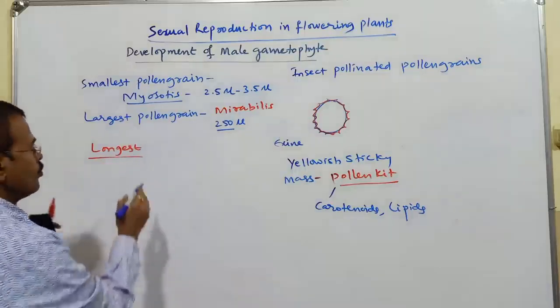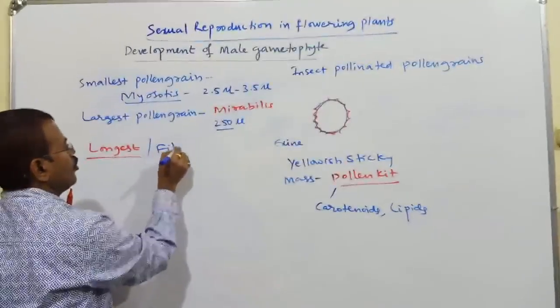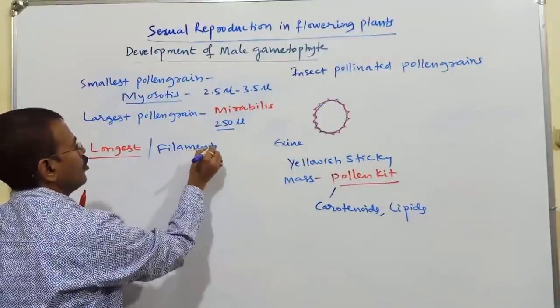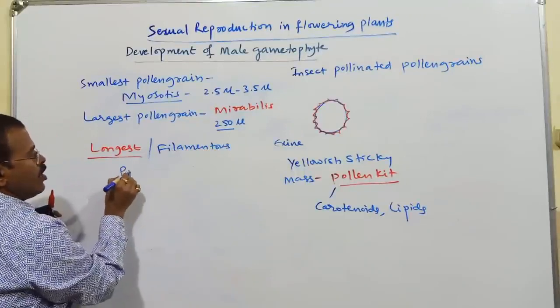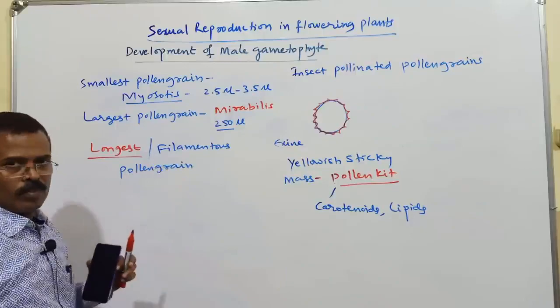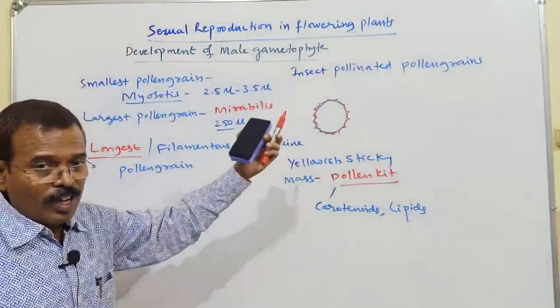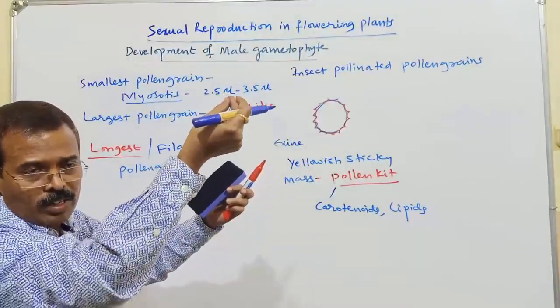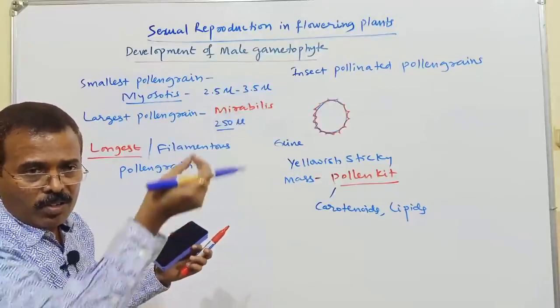Longest or filamentous pollen grain. Filamentous means long, flat, ribbon-like or hair-like.